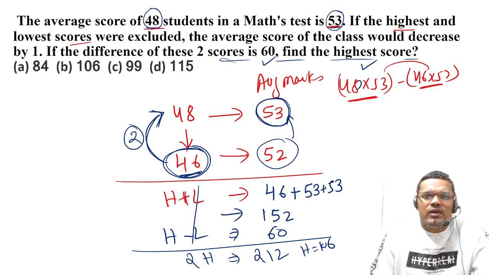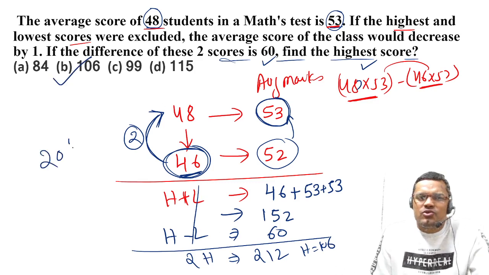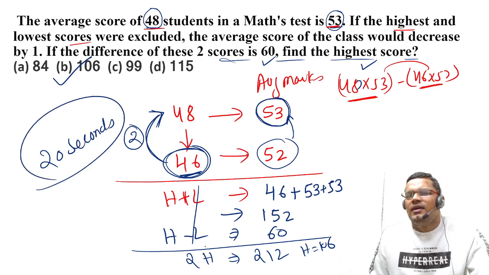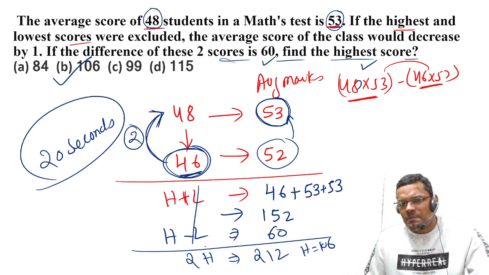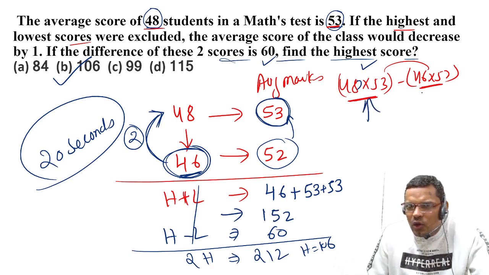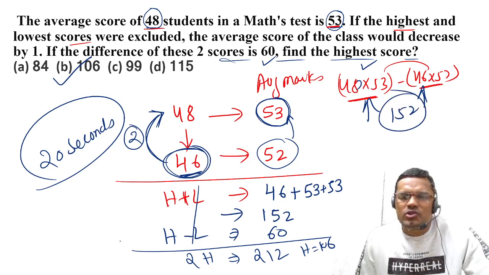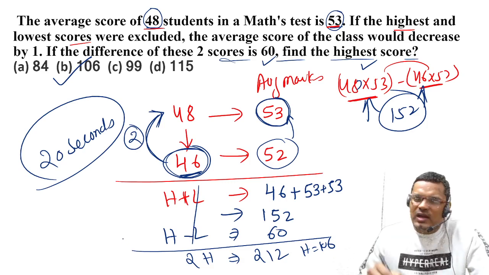So we can calculate this in a single line, in 20 seconds only, which you could have solved in 1 minute or more, right? If you do this part, then also you will get the sum as 152. So this is how you should approach all these questions. I hope you are getting my point.